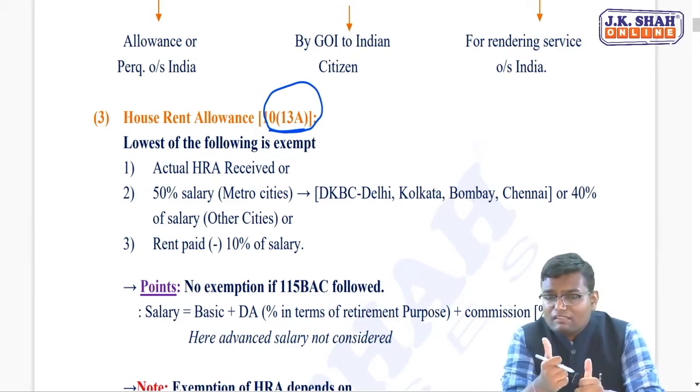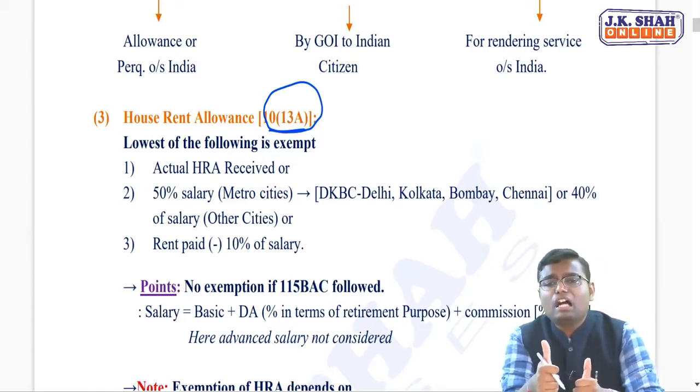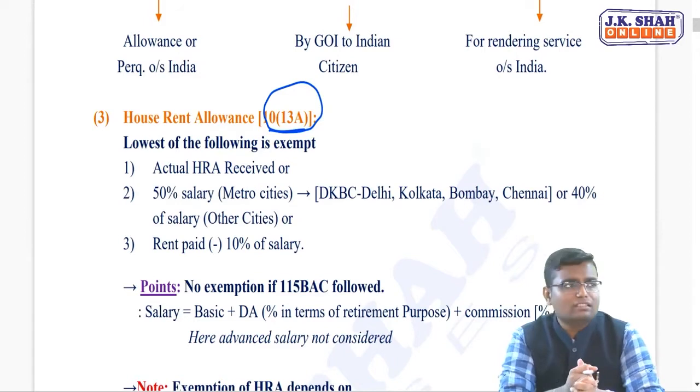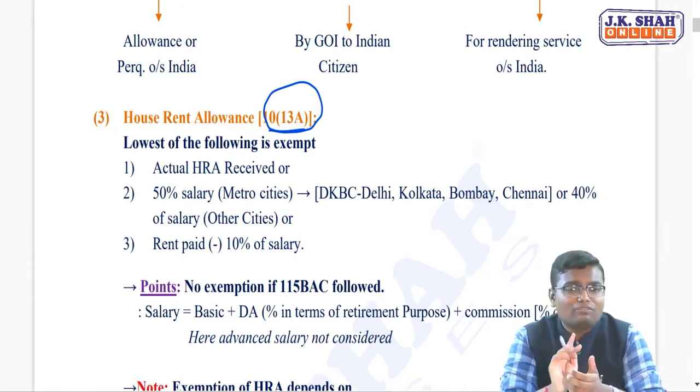Now what is the first condition? Actual house rent allowance received. One thing you remember, in the entire income tax, your exemption cannot exceed your income. So here whatever you are receiving, exemption cannot be more than that. That's why the first condition is actual HRA received.